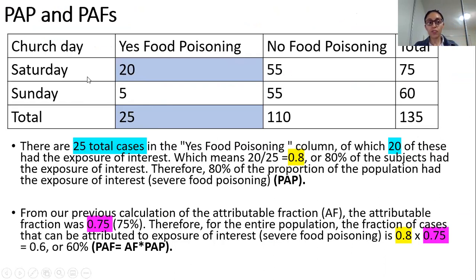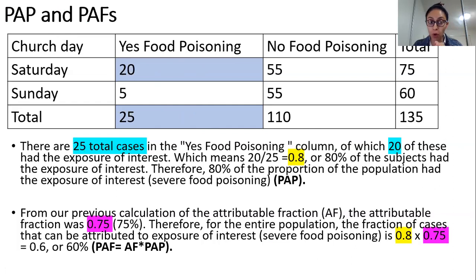Similarly, over here, you have your Saturday's population, which did not have food poisoning, and Sunday's population, which did not have food poisoning, which was 110. All of these totals are at the bottom. So now we can say that in total, there are 25 cases in the yes food poisoning column. So they have been exposed to food poisoning. Of which 20 subjects had the exposure of interest.